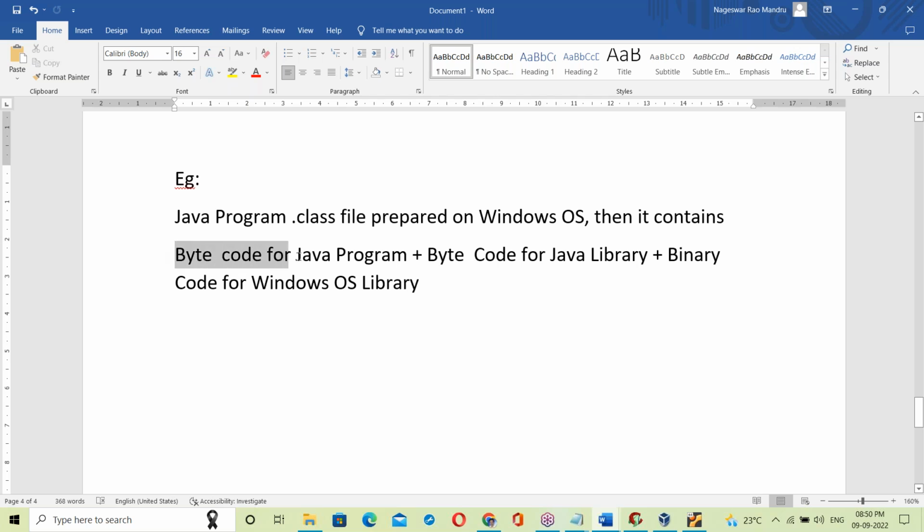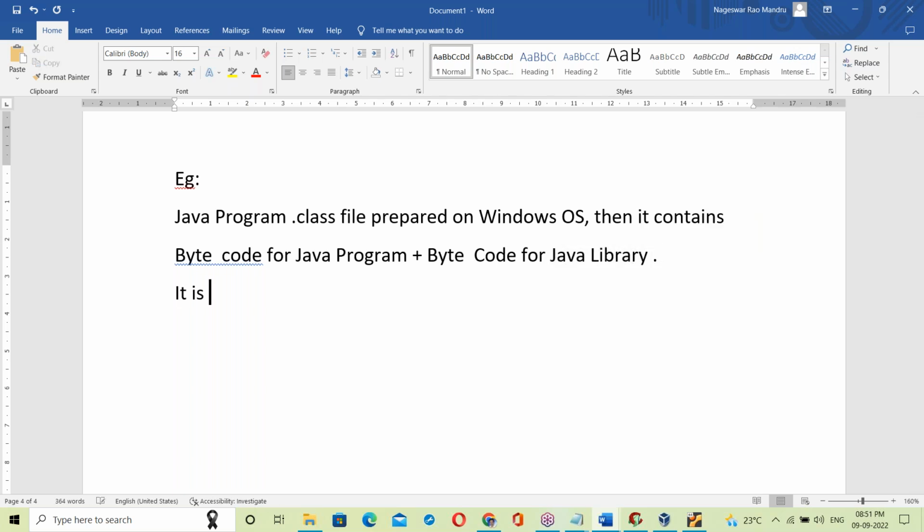Now, the Java program dot class file contains bytecode for the Java program and bytecode for the Java library. Plus binary code for the OS library? No, we don't have this part. Only this much. The Java library is also developed in Java, so it is a pure Java program.